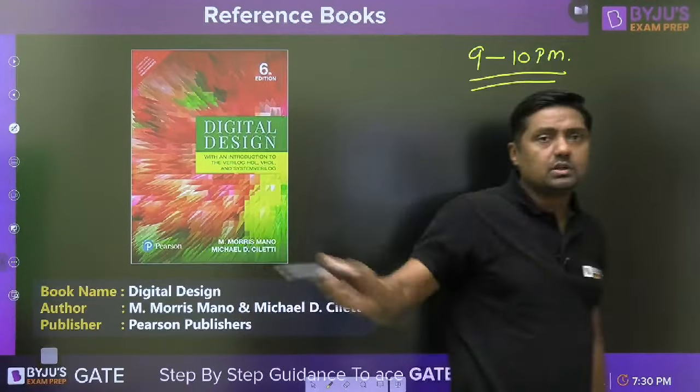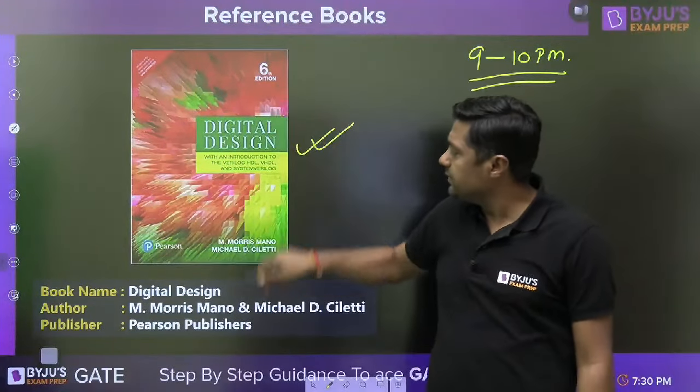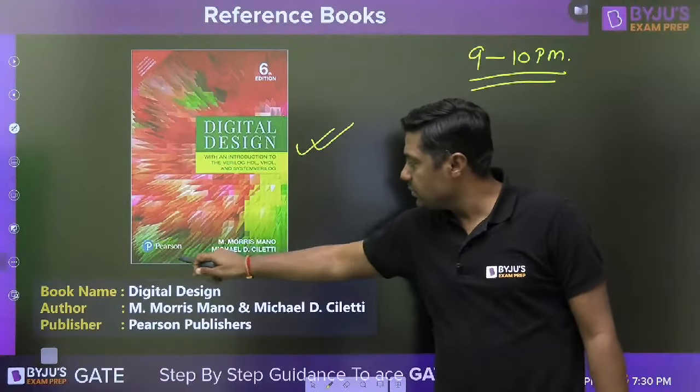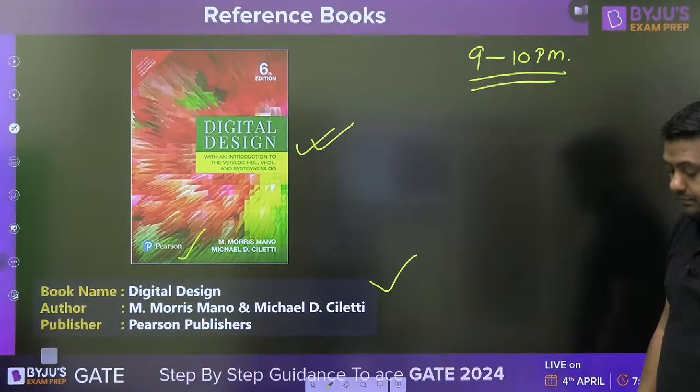And that is what simple textbook, one Maurice Mano. This is the Maurice Mano 6th edition, right? Pearson publication. This is the book for digital. It is a good book.